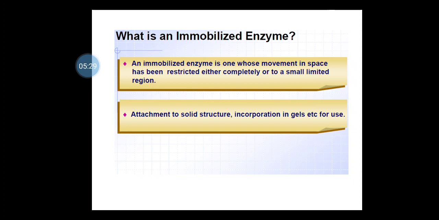The first commercial application of immobilized enzyme technology was realized in around 1969, I think. It was in Japan, with the use of Aspergillus oryzae. Aminoacylase was the enzyme used for the industrial production of L-amino acids.